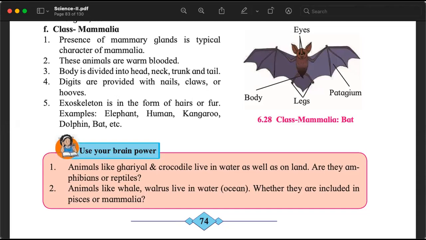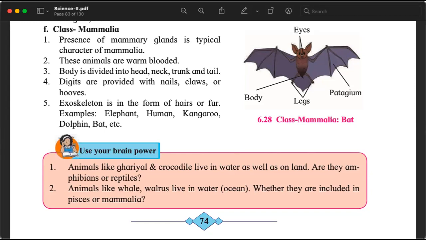And for some funny reason, the example that is given in the textbook is bats. This is a very non-typical example. This is an exceptional example. We'll come to that. What are mammals? They have mammary glands. These mammary glands are breasts, which are used to feed the young ones. That is why they are called mammals.